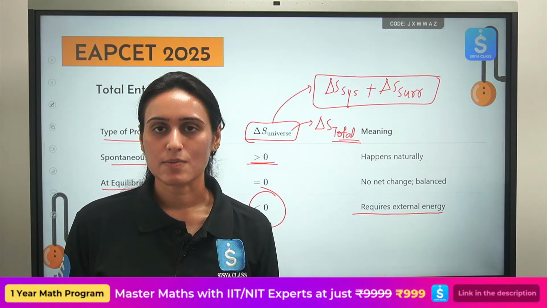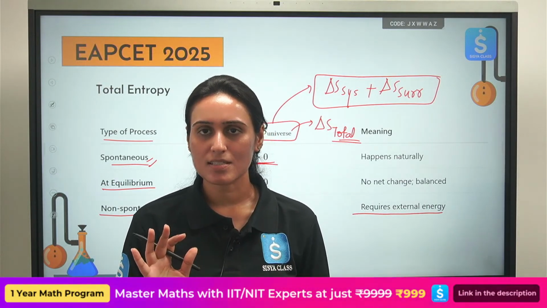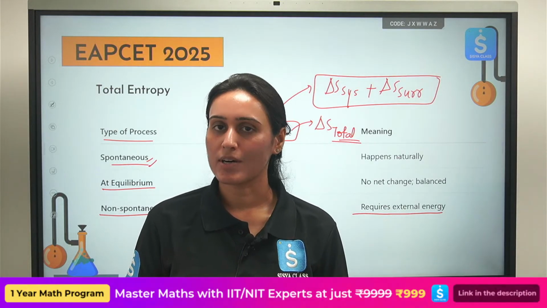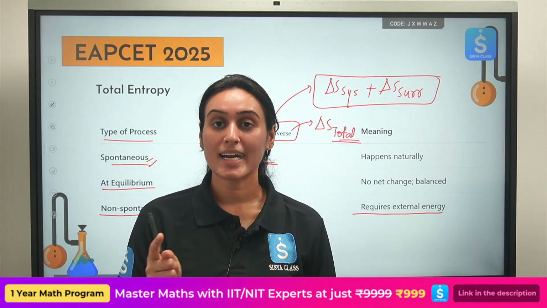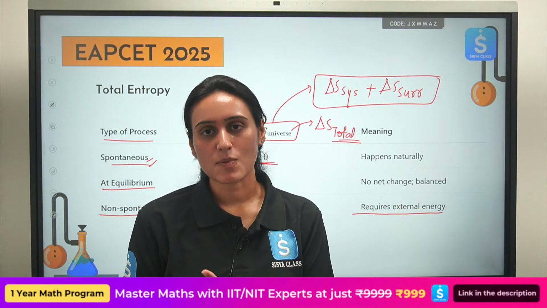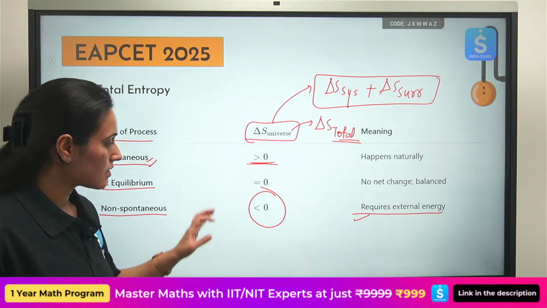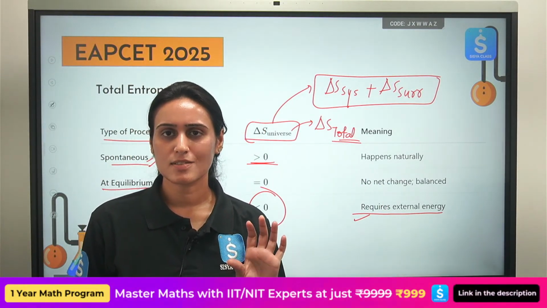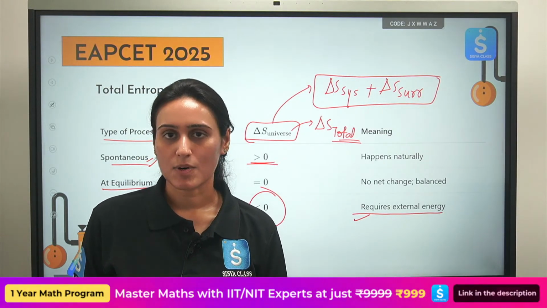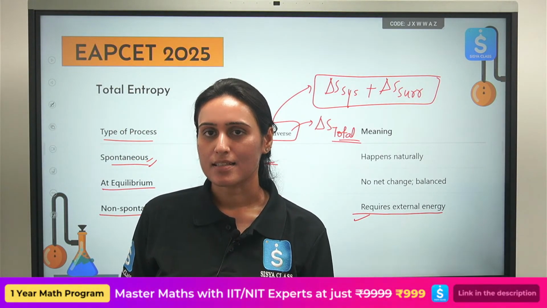How do we define a spontaneous process? Any process that occurs by itself. You can initiate the process in the beginning, but after that the process occurs on its own. We call such a process a spontaneous process. What about a non-spontaneous process that requires external support to proceed? We call such a process non-spontaneous. So this is how you will understand it. They can ask you this question directly also, in terms of a statement that we are doing a spontaneous process. What can you comment about the entropy of the universe, whether it is positive, negative or 0? So you can easily answer that.